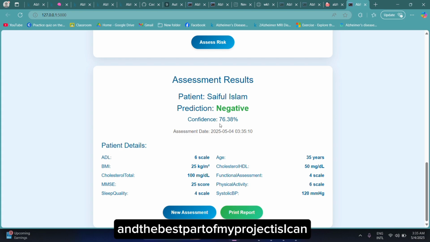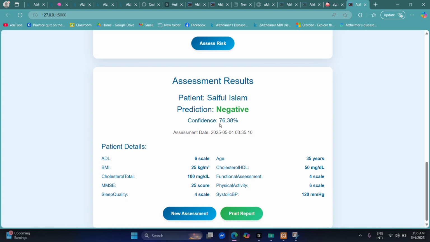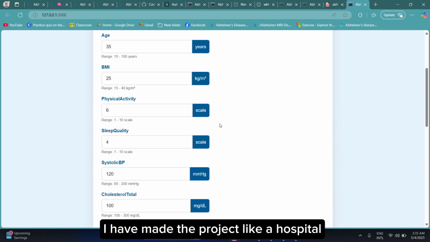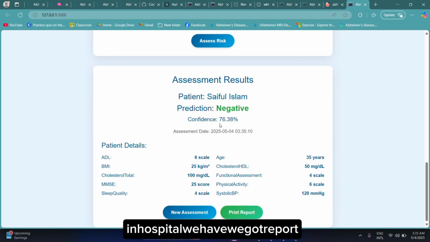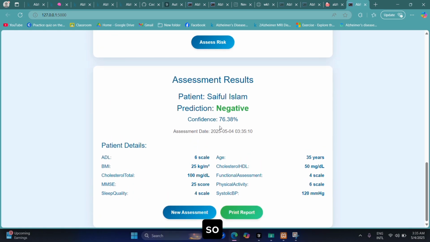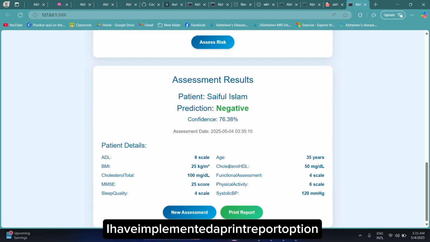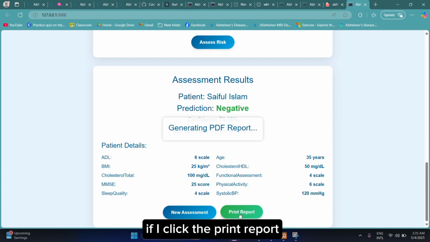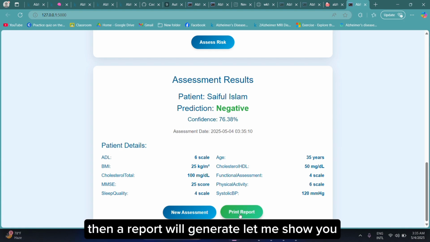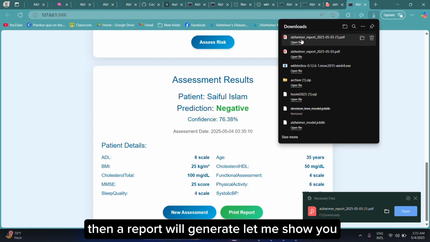The best part of my project is that I have made the project like a hospital. In a hospital we get a report, so I have implemented a print report option. If I click the print report, then a report will be generated. Let me show you.